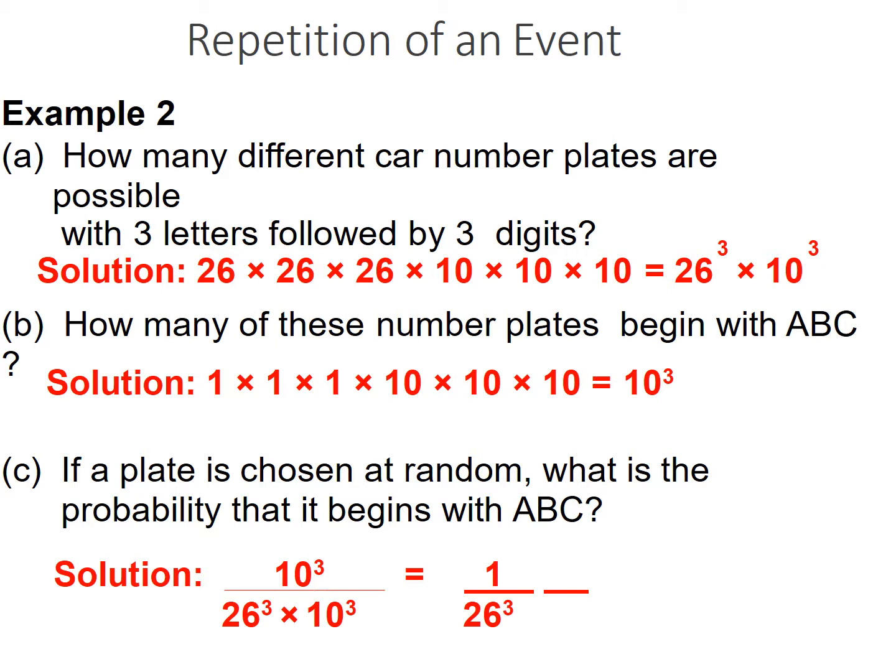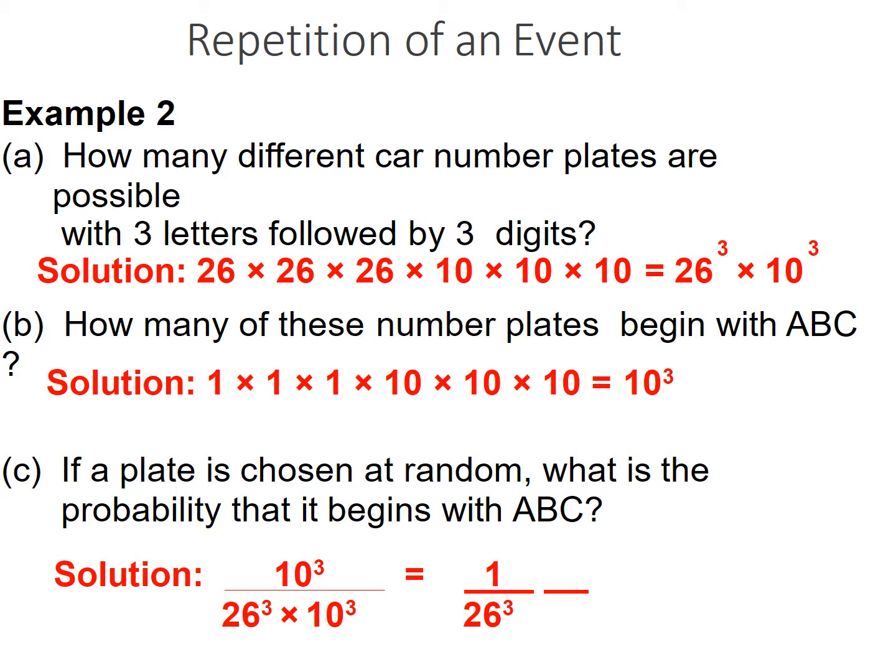How many different car number plates are possible with 3 letters followed by 3 digits? Just take an example: if the 3 letters are A, B, C and the digits are 5, 6, 7, something like that. Solution: for 3 letters, we have 26 letters, A, B, C, D, E. So we can have 26 multiplied by 26 multiplied by 26, because each position can be a different letter. Similarly, for 3 digits, 0 to 9 means 10. 26 by 26 by 26 is the letters part, and the digits part is 10 by 10 by 10. So it is 26 to the power 3 multiplied by 10 to the power 3.